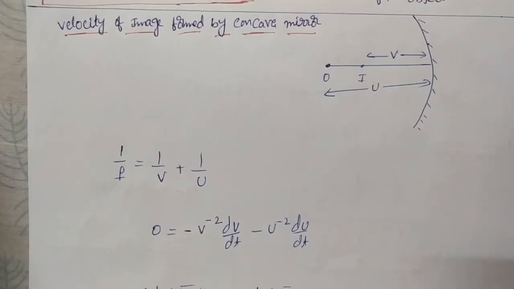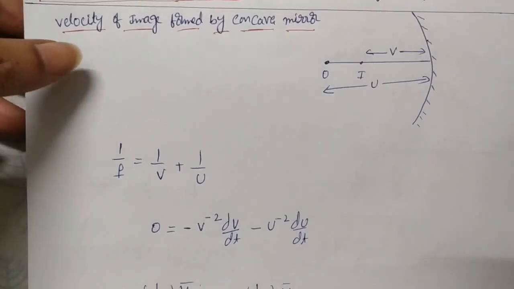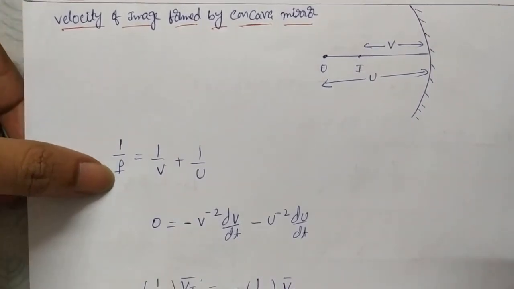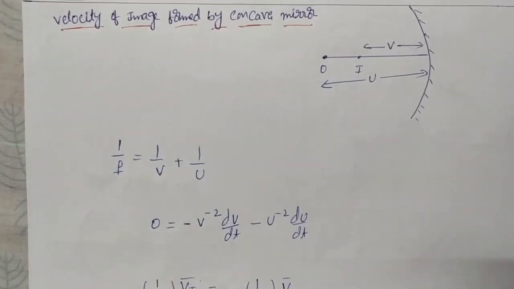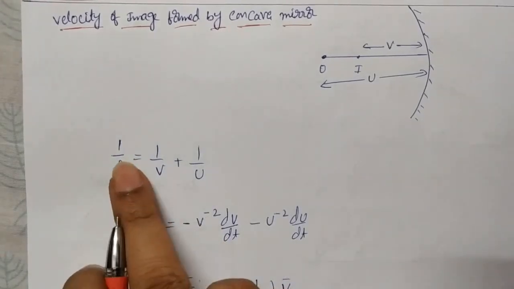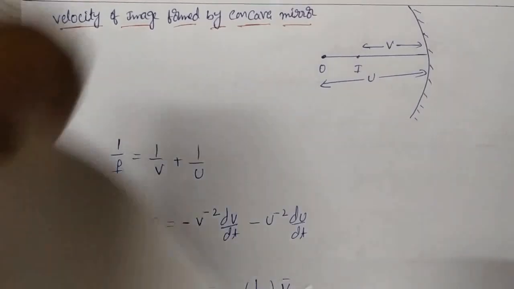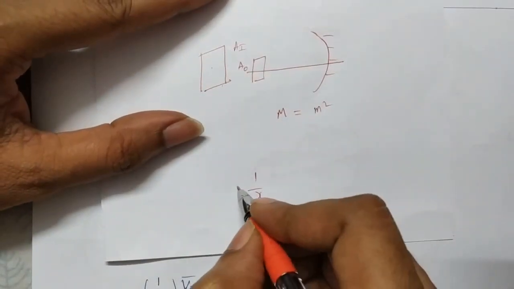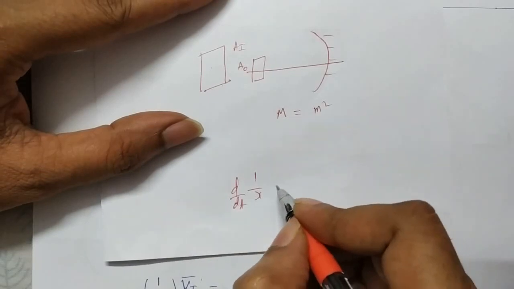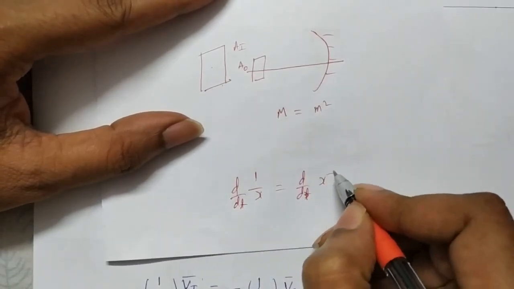Now let's see, when the object is moving in front of a concave mirror, how the image is moving. What is the velocity of the image? To calculate that, first take the mirror formula 1 by f equal to 1 by v plus 1 by u. Differentiate both sides with respect to time. Of course f is constant, and the differentiation of a constant is 0. But what about the others? Suppose for example you take 1 by x, and we are doing differentiation with respect to time. First write d by dt of x power minus 1.